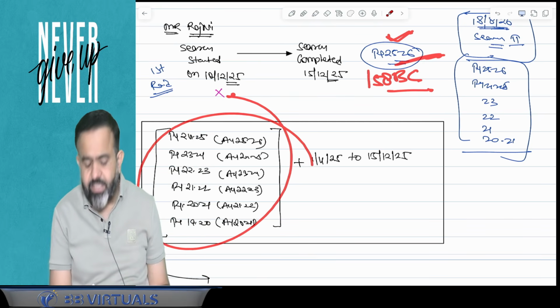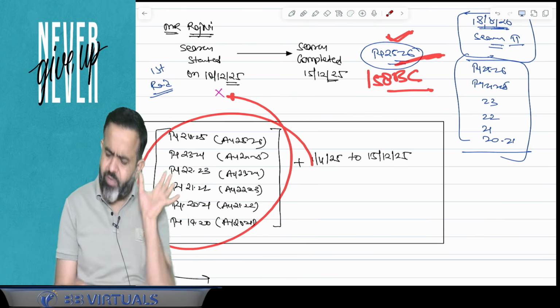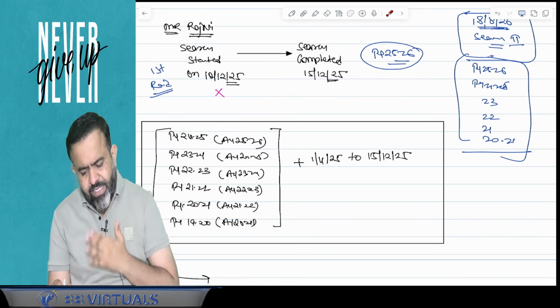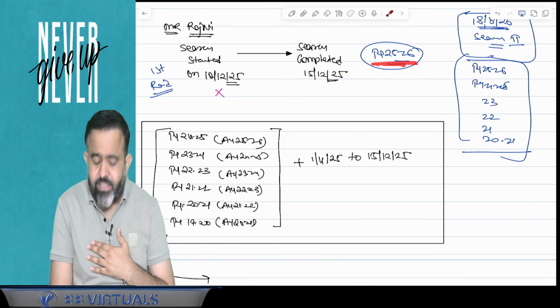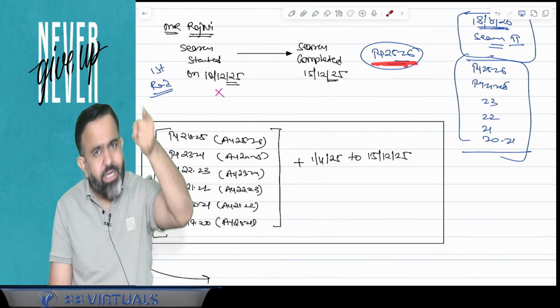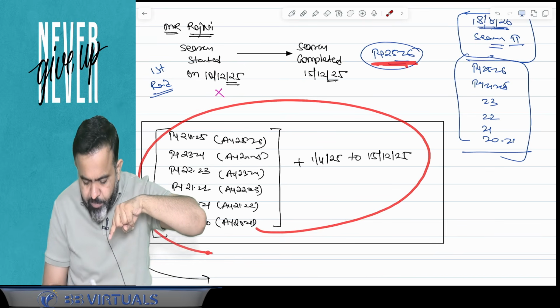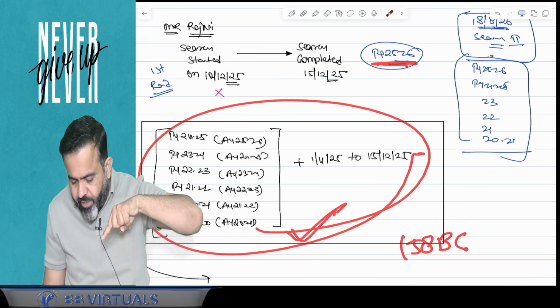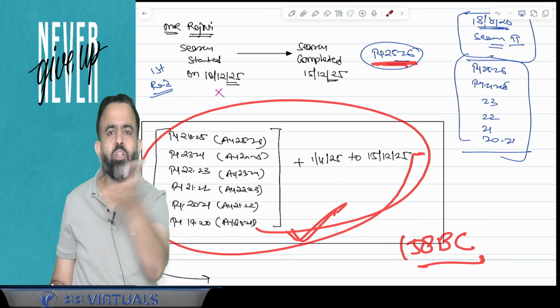Because the last 6 years' assessment, the block period assessment, will be under section 158BC. So here the lawmaker says that for this year, other than undisclosed income, because if there is an undisclosed income, then it will be covered in this block period. And undisclosed income will be assessed under section 158BC only. But for the current year, normal.